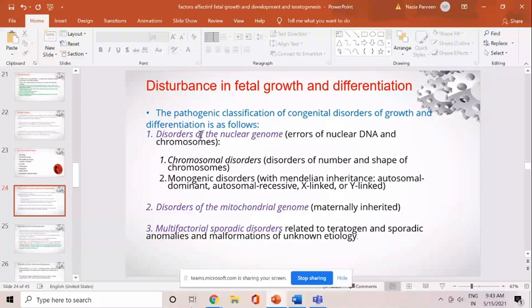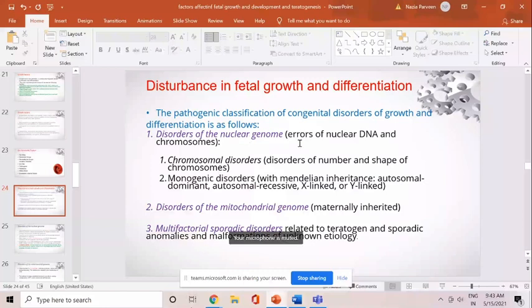This basic classification of congenital disorders can be of various types. There could be some defect in the nuclear genome of the baby, disorders of the mitochondrial genome of the baby, or multifactorial sporadic disorders. When there is a disorder of the nuclear genome, it can take place in the whole chromosome, or it could be the affection of only one gene, not the whole chromosome. So the nuclear genome can be affected when there is an error of the nuclear DNA and chromosome.